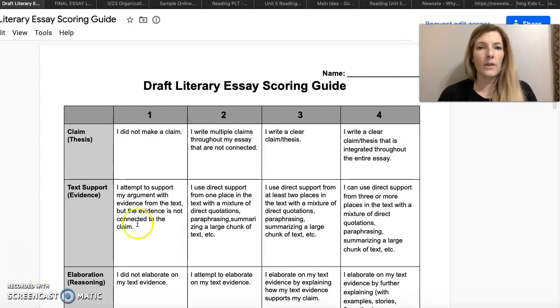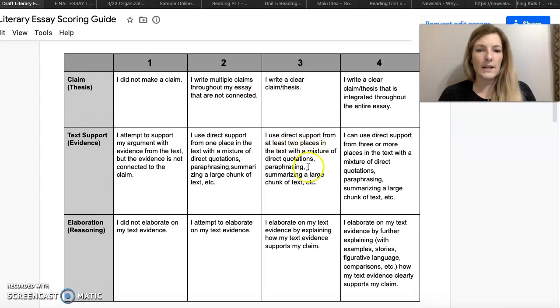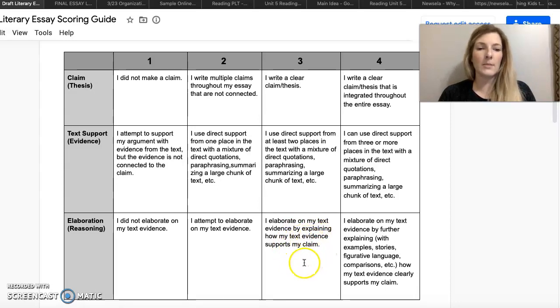I wanted to go over the scoring guides for what your draft scoring guide looks like versus what the final essay will look like based on our work after this week is over. So on our draft essay, remember you were being scored just on your claim. That was your thesis. We did this in our introductions. Your text support, so quoting or paraphrasing from at least two places in the text. Elaborating on your text evidence by explaining how that supports your claim. So just these three pieces. Claim, support, evidence. That was for your rough draft.